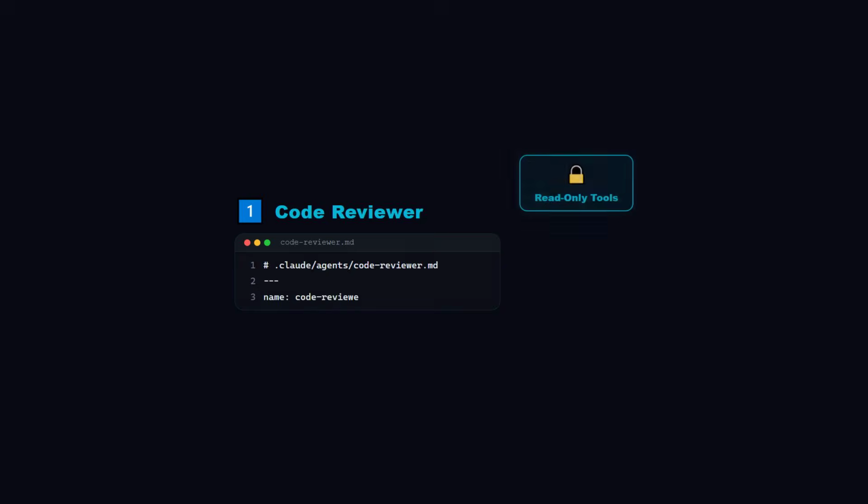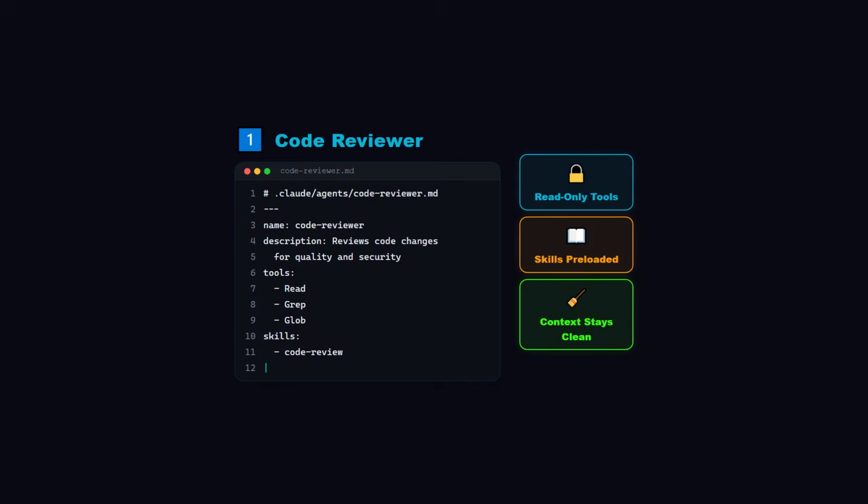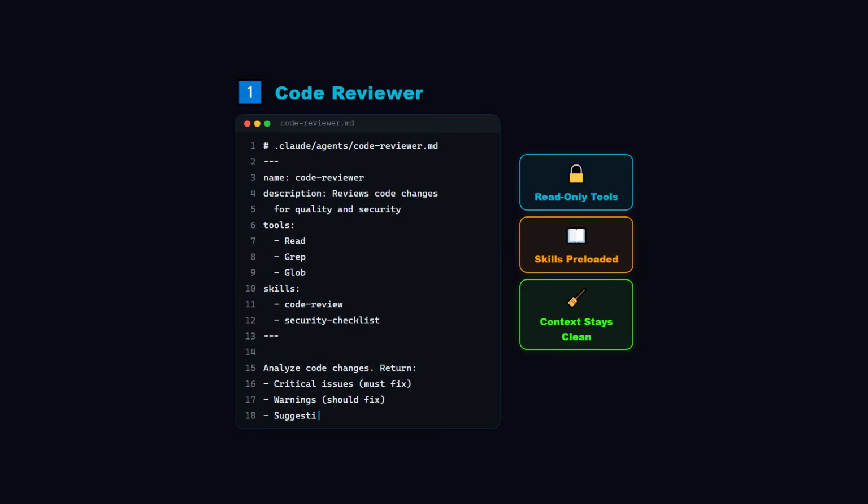Pattern 1. The code reviewer. Here's the subagent file. Name, code reviewer. Tools, read, grep, glob only. It cannot edit your code. It can only analyze. And look at the skills field.